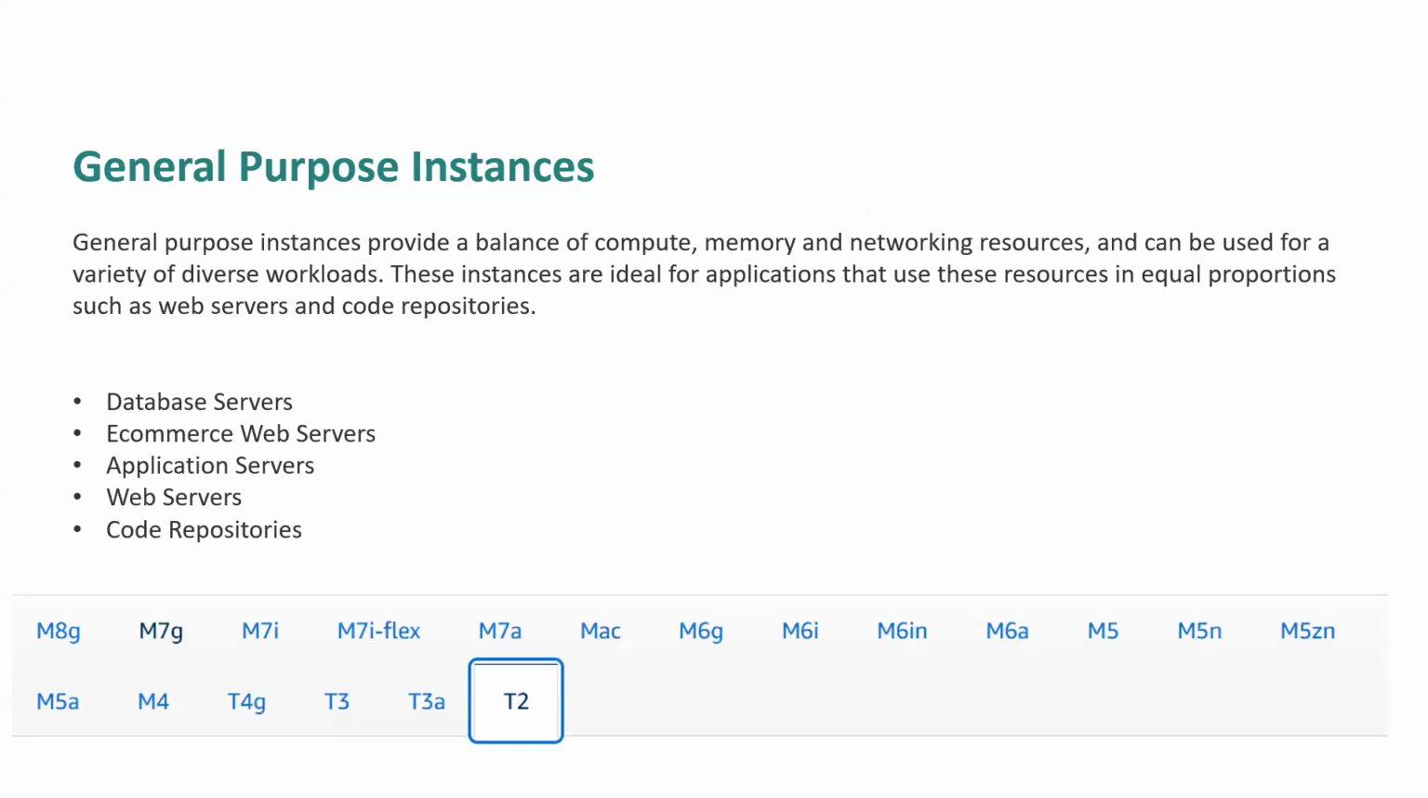AWS environment. Okay. So the first one and a very widely used EC2 instance type is general purpose instance. Okay. General purpose instance provides a balance of compute, memory, and networking resources and can be used for a variety of diverse workload. These instances are ideal for applications that use resources in equal proportion, such as web server or code repositories. Okay. प्रीवियस स्लाइड में मैंने डिस्कस किया कि डिफरेंट काइंड ऑफ हमारी रिक्वायरमेंट होती हैं, लाइक एप्लीकेशन सर्वर, डेटाबेस सर्वर, वेब एप्लीकेशंस, ओके, बैकग्राउंड जॉब्स.